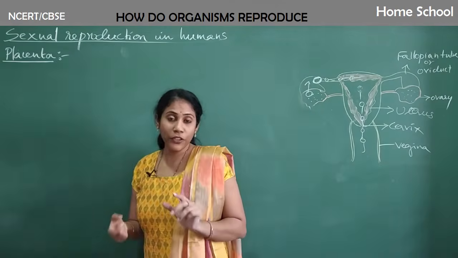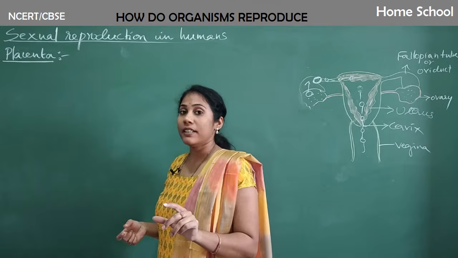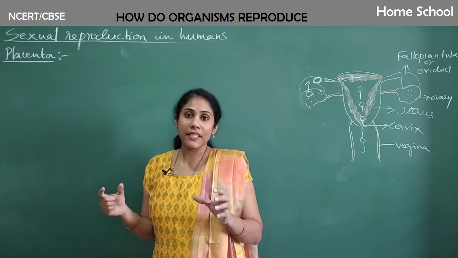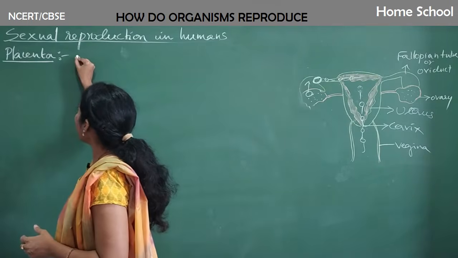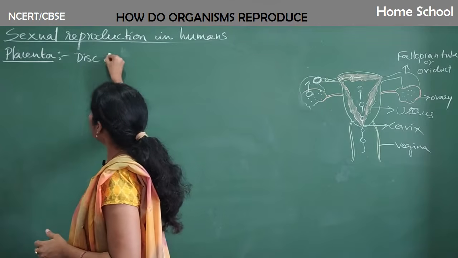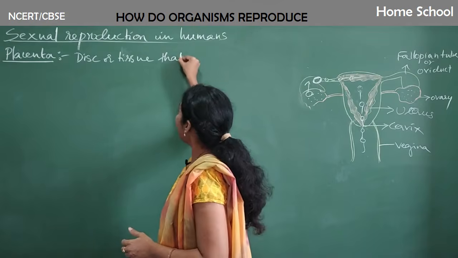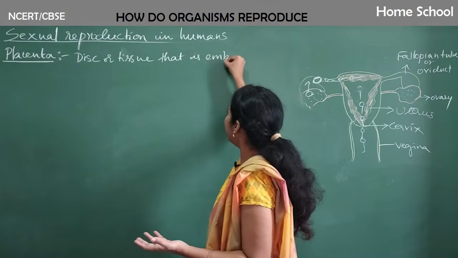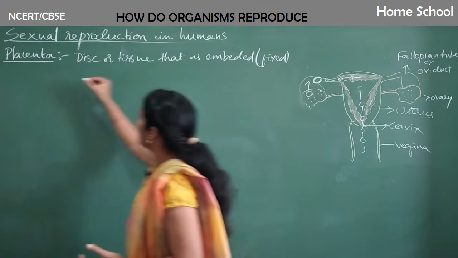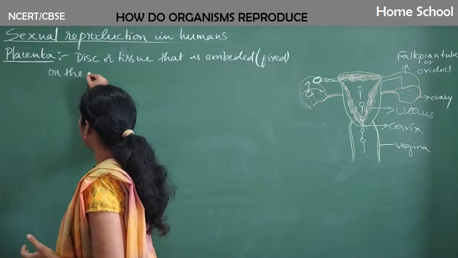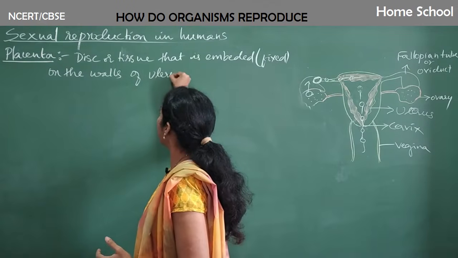Clear? Guys, how do you define placenta here? Carefully take the definition of placenta. This is very important. They would ask you in the exam, what is placenta and what is its importance? Fine. So placenta is a disc or a tissue, some group of cells, that is embedded, that is fixed. Embedded in the sense what, guys? Fixed. That is embedded on the walls of the uterus.